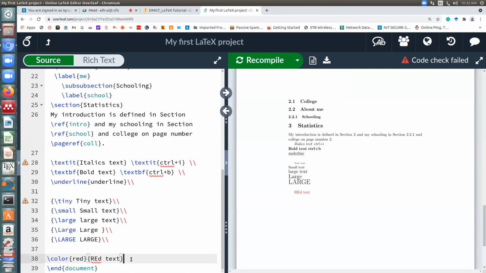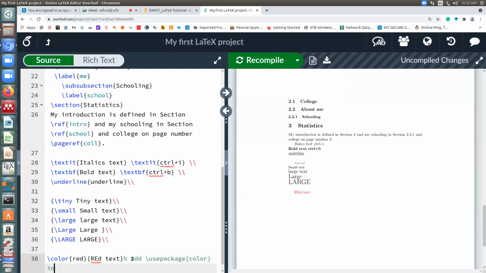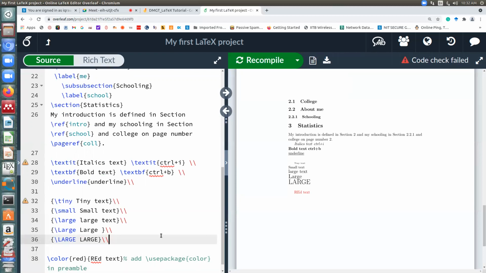And one thing for color is, I'll write that in a comment, add use package color in preamble. Okay, since that's not visible on the screen, this is what you need to do. Okay, and as and when you see more advanced functionalities, for each of the new functionalities you will have to add a reference to some package. Okay, so please try these commands. I will have them on screen.